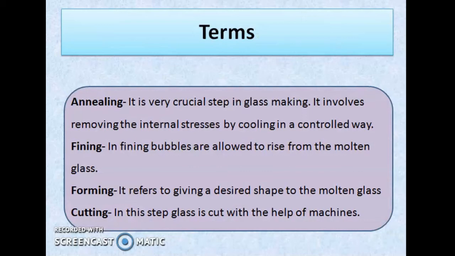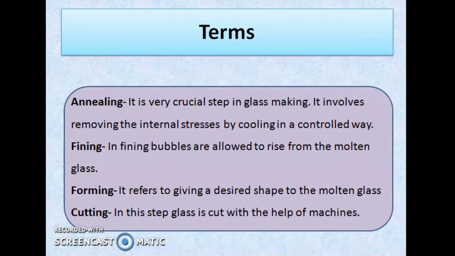There are some important terms related to glass manufacturing. Let us understand these terms. The term annealing refers to removing the internal stresses by cooling in a controlled way. During fining, the bubbles present in molten glass are allowed to rise so that they disappear. Forming refers to giving shape to the molten glass. This could be done with molding. Cutting: in cutting, the glass sheet or ribbon is cut into desired shape.